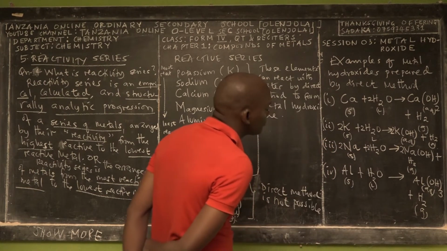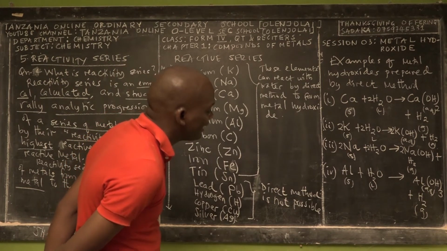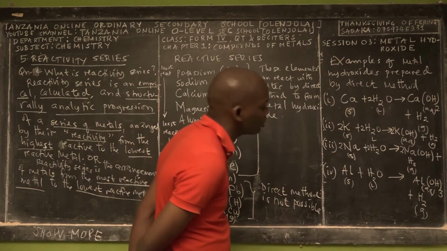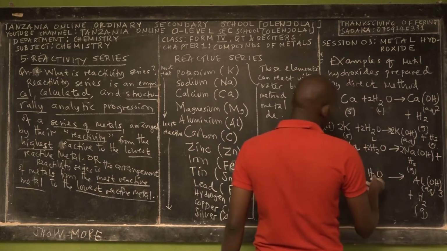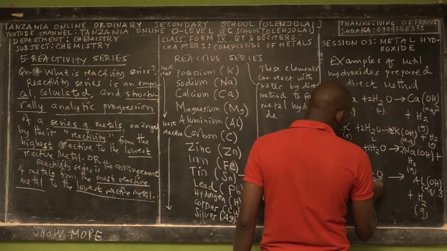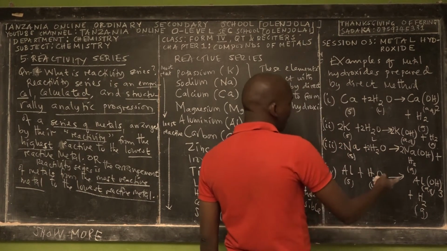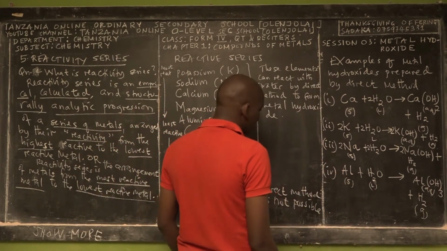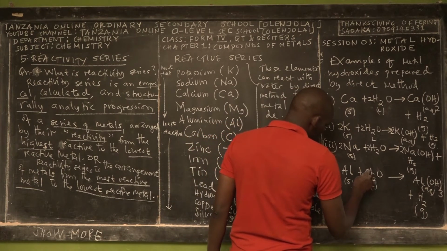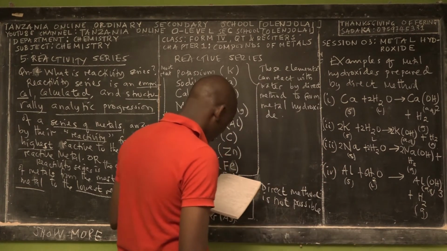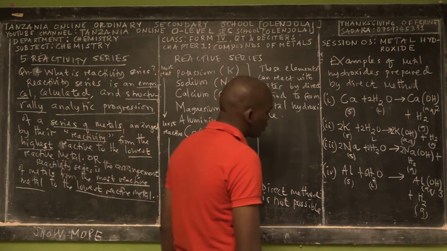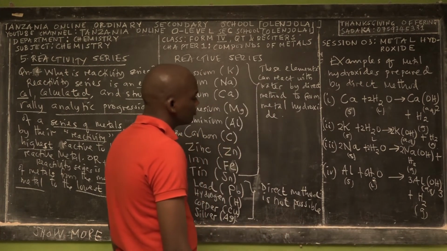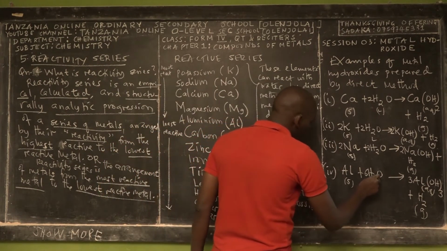So let us balance. On the reactant side, the number of atoms of aluminium is balanced, but the number of hydrogens is not balanced, because on this side we have 5 hydrogens, while here we have 2 hydrogens. The number of oxygen, we have 3 oxygens on the product side and 1 oxygen on the reactant side. So to balance, here you have to introduce 6, so you have 12 hydrogen atoms, and here we should have 3.